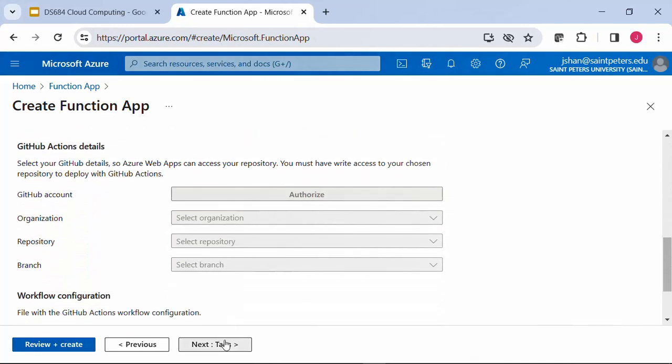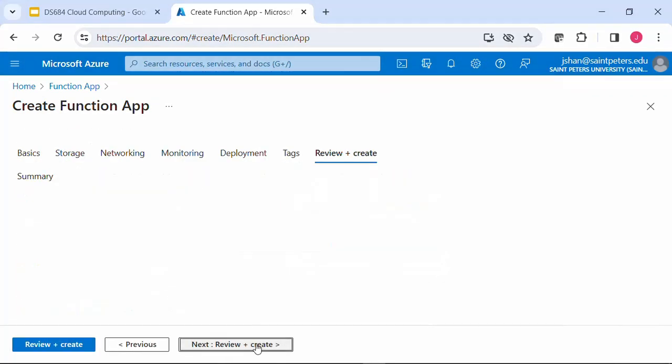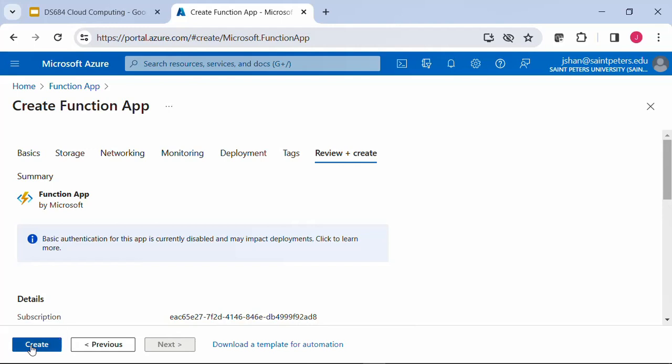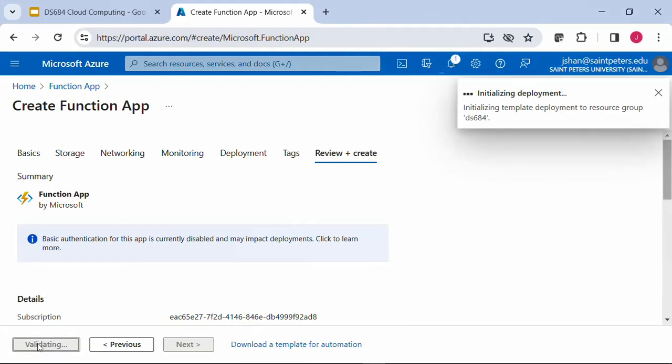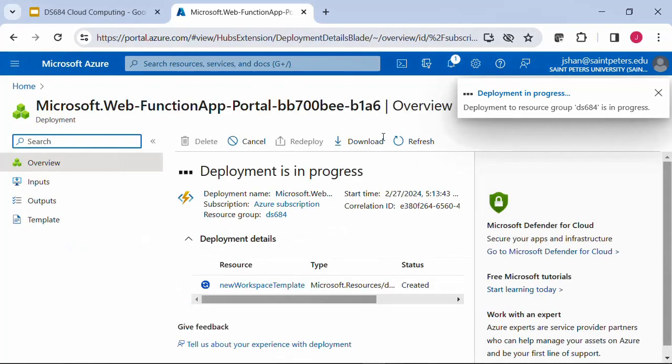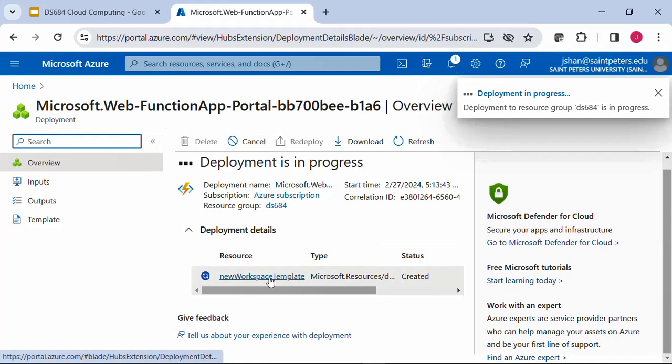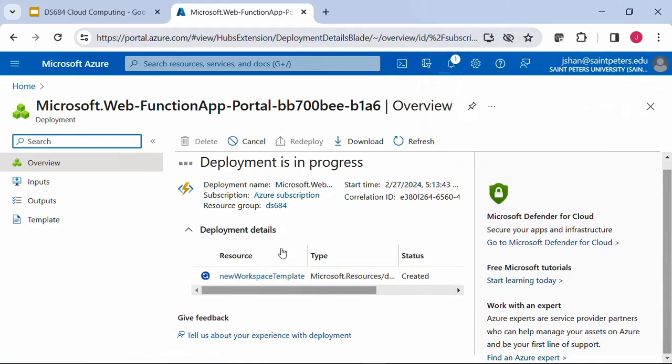So go to tags, go to review, and now let's create. It started creating, and we are getting into this familiar deployment page again. As you can see, there are many new things provisioned. I'm going to pause the video and wait until it's completed.